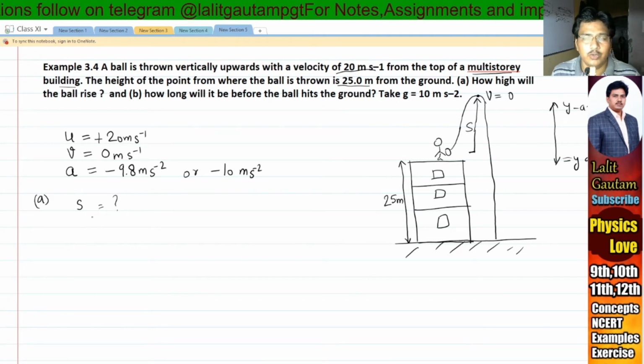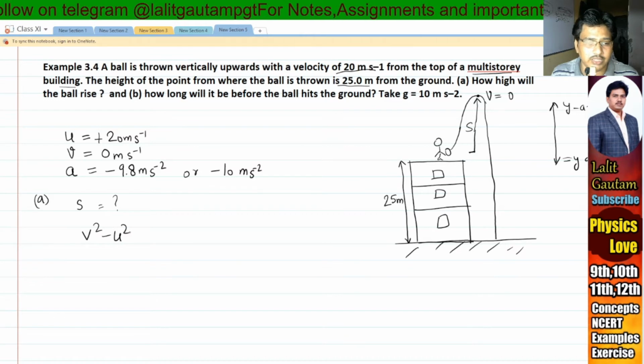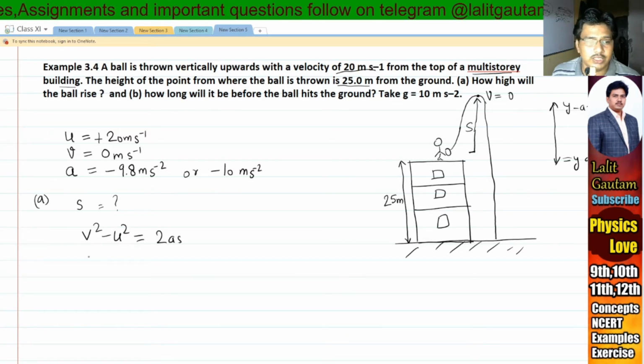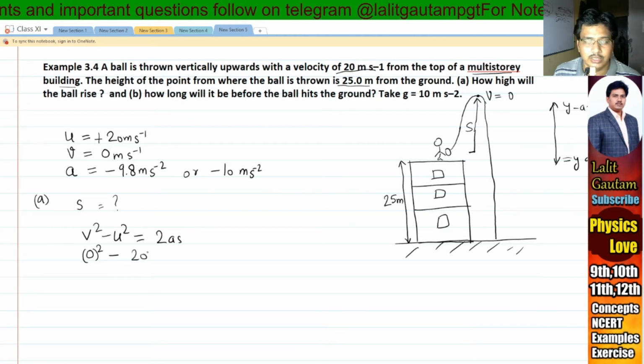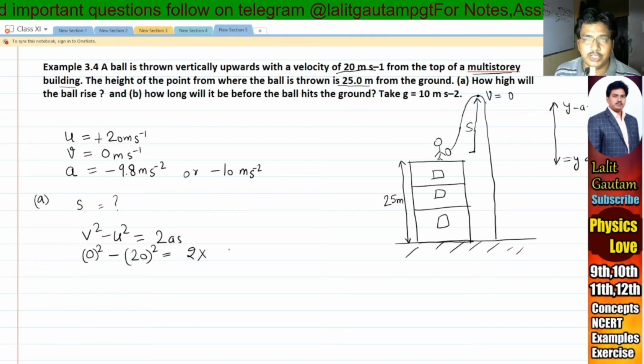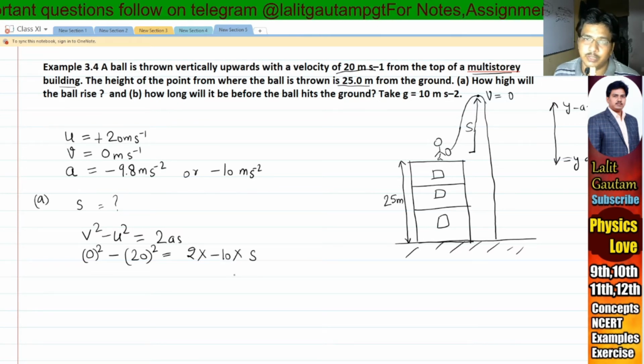Now we are going to use the third equation of motion, that is v square minus u square equal to 2as. Now final velocity is 0 meter per second, so it is 0 square, minus initial velocity is 20 meter per second, so it is 20 square, equal to 2 times acceleration due to gravity, which we can consider minus 10, and s is the displacement.